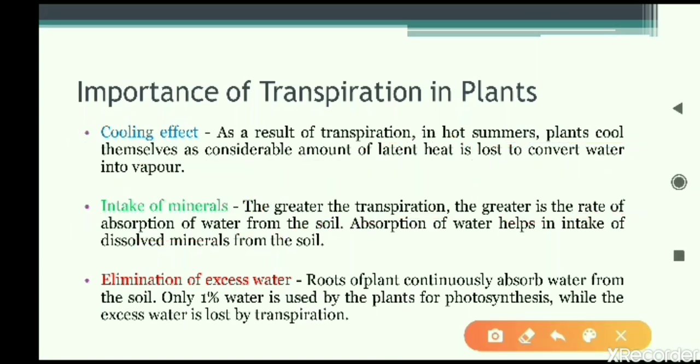The third point we will read, elimination of excess water. Elimination means removal of excess or extra water. So whatever extra water is there, that is regularly thrown out. Thrown out means it is evaporated in the form of transpiration.